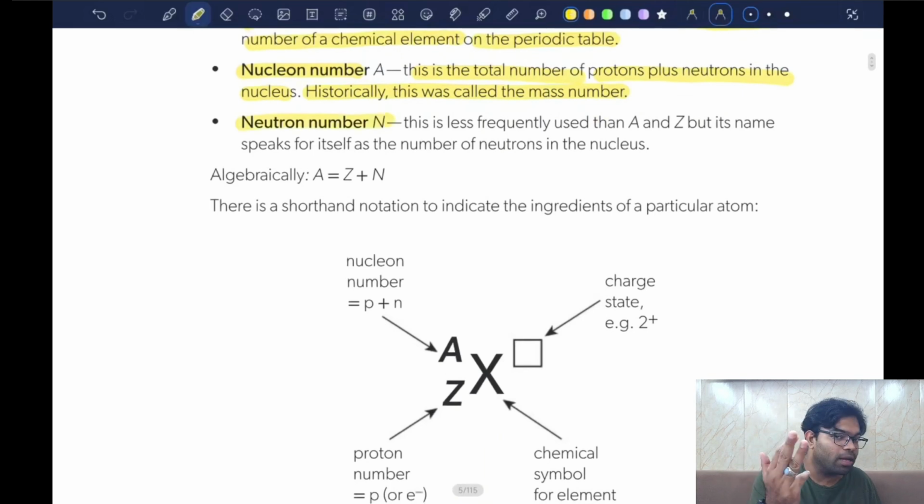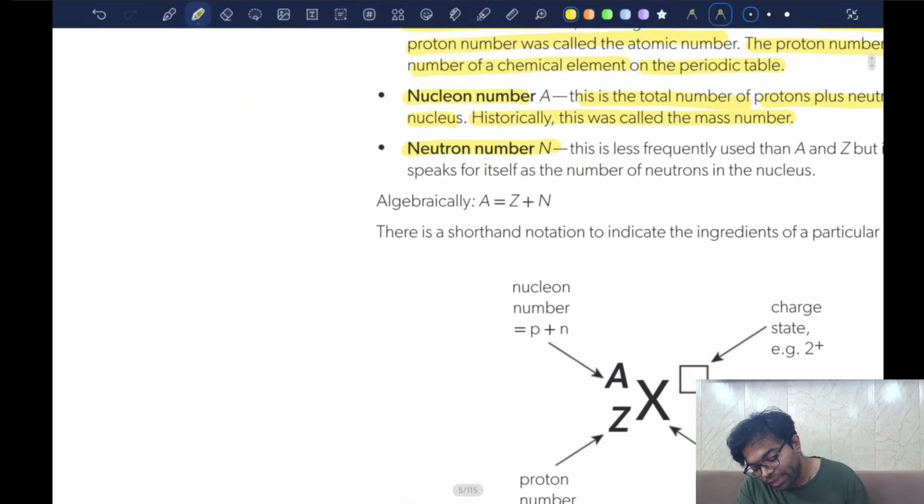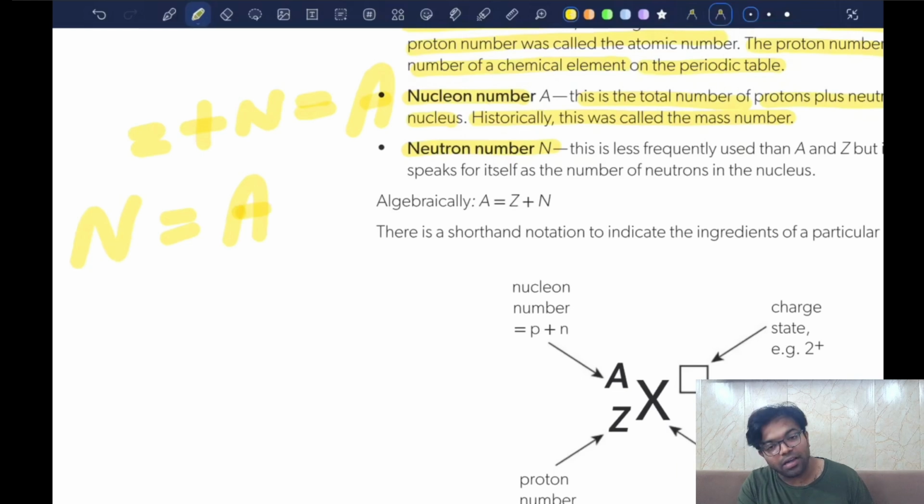So basically, you have the proton number or the atomic number. You have the nucleon number or the atomic mass or the mass number, and then finally you have the neutron number N, which represents the number of neutrons present inside the atom. We all know that the atomic number Z plus the neutron number N will give you the nucleon number A. So the number of neutrons is equal to the atomic mass minus the atomic number. Clear? Algebraically, this is how it goes.